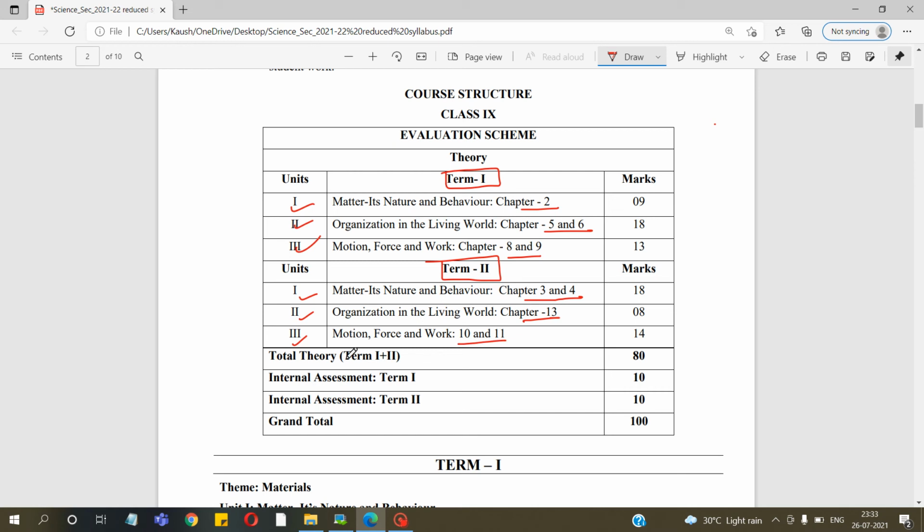So, total theory exam in term 1 and term 2 will be of 80 marks. 10 marks assessment will be given from term 1 and 10 marks assessment will be given in term 2. So, let's discuss the syllabus in detail.